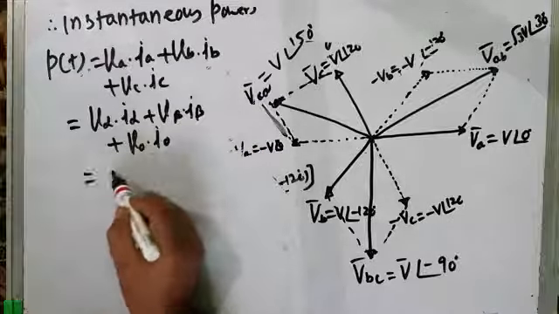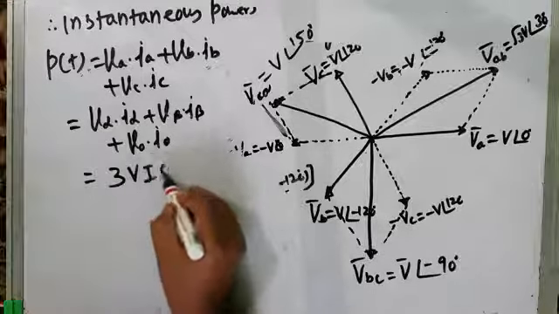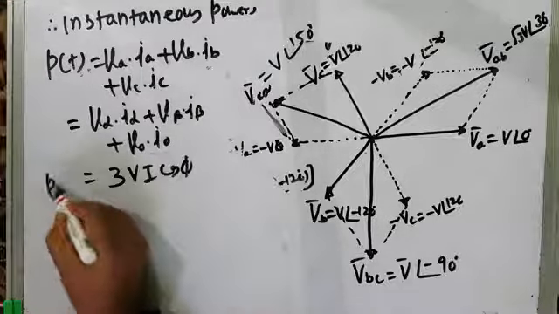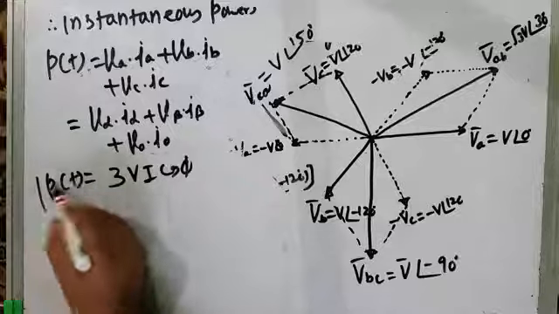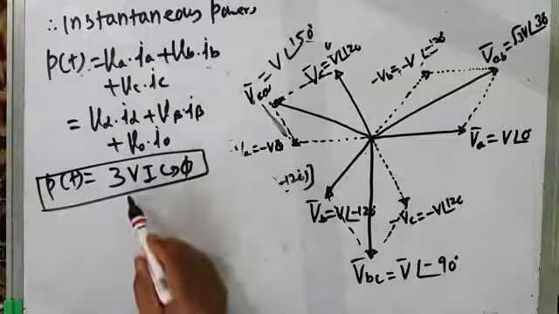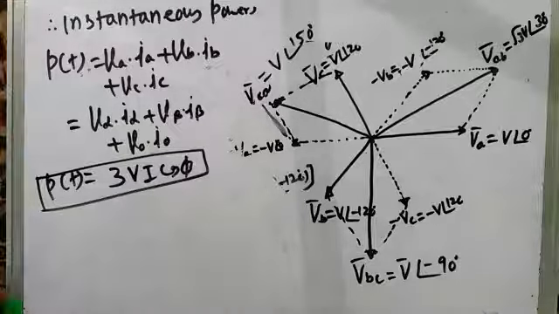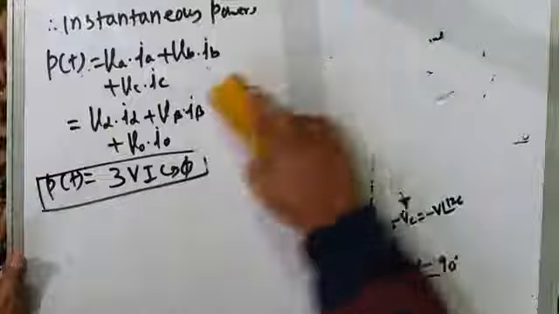I am not going to repeat that. We have already derived that in previous lecture. That is 3VI cos phi. This is instantaneous power, which is equal to average power or active power, and which is a constant term equal to 3VI cos phi. Now we can derive the mathematical expression for instantaneous reactive power.